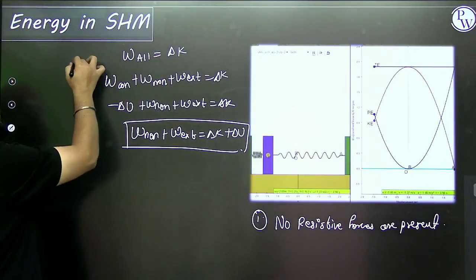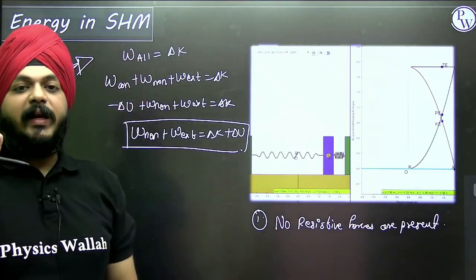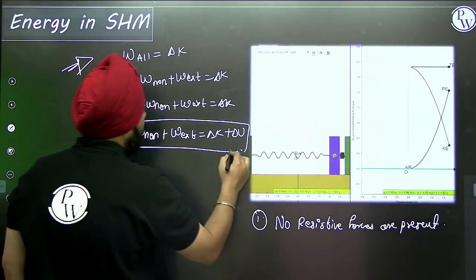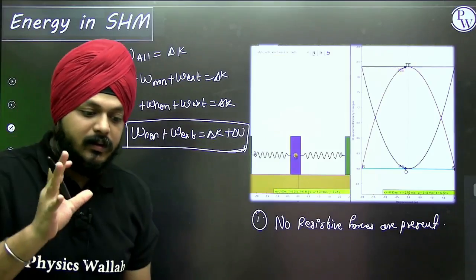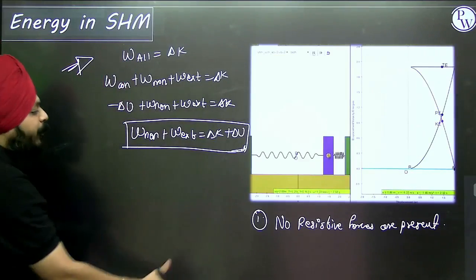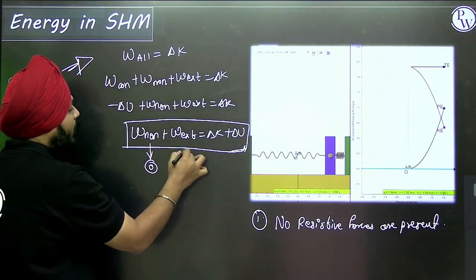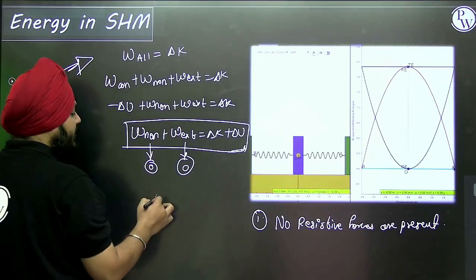Here, work done by non-conservative plus work done by conservative is equal to delta K plus delta U. Now what will happen? No dissipative forces are there, so the work done by the non-conservative force will be 0. The object is gently pushed, so work done by the external agent is 0.